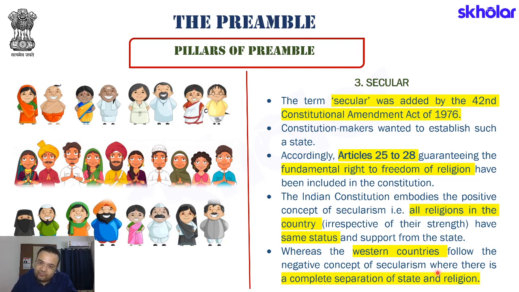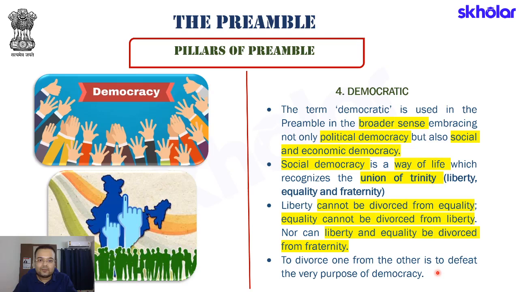In the same way, we have a slightly different brand of secularism that is being practiced in the United States of America. As such, what one can clearly say is that secularism needs to be interpreted in accordance with the society in which it needs to operate. It needs to be interpreted in the manner in which the society functions, and thus one certainly cannot call one form negative or positive. But as I just said, because it was given in the NCERT in this form, I have presented it in exactly the same form.